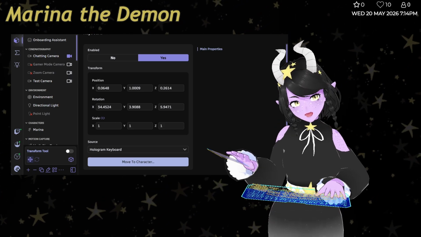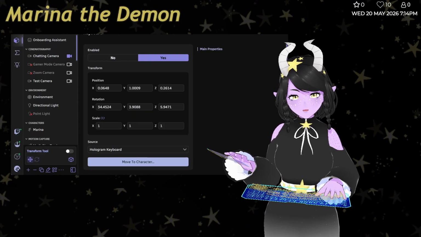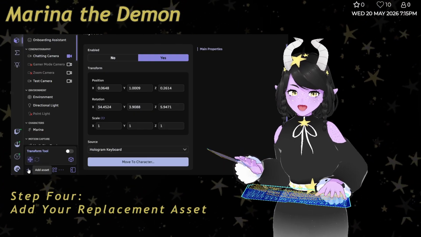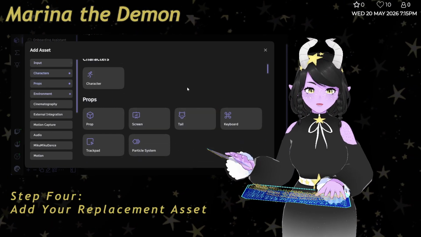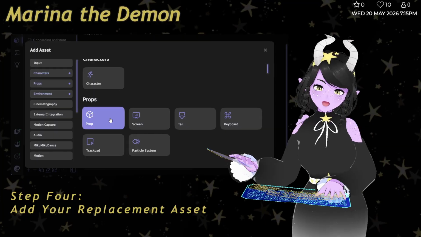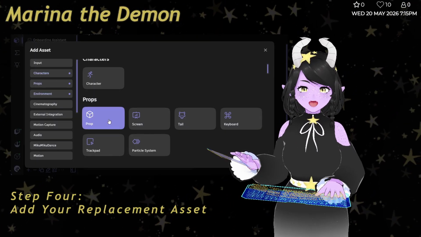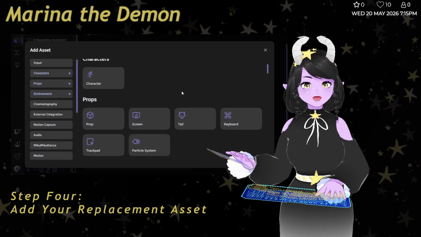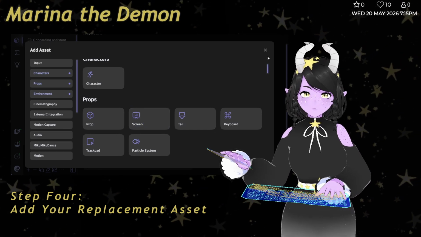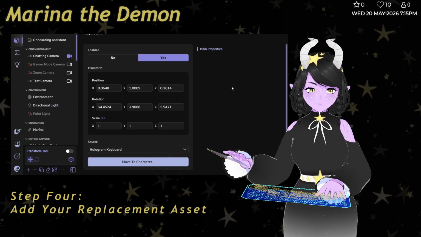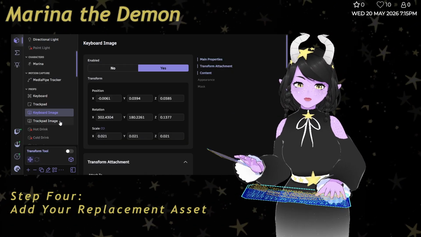Now here it differs a little bit depending on if you want to use a 3D asset or if you want to use an image. What we'll want to do again, either way though, is click Add Asset again. If your object is 3D, we will want to add prop, and that should be pretty well known by now. There's a bazillion tutorials on how to add props. However, if you are adding an image instead, like mine is, you'll want screen. So you'll see that I have two screen images here, one for the keyboard and one for the trackpad.